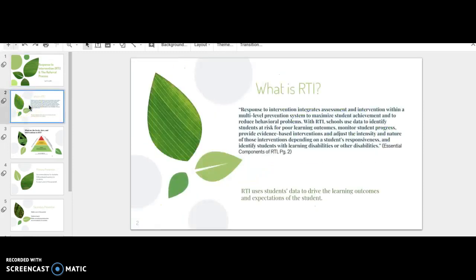And I wanted to start off with a quote from our reading, which is, "Response to intervention integrates assessment and intervention within a multi-level prevention system to maximize student achievement and to reduce behavioral problems.